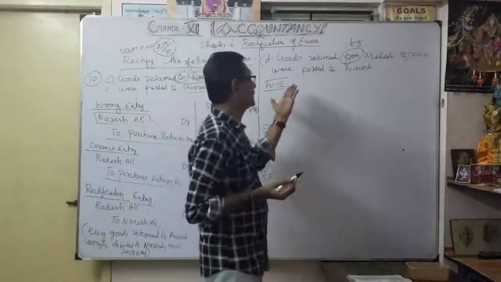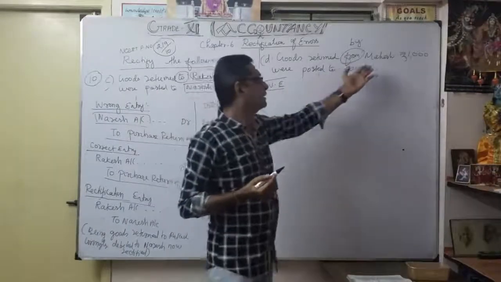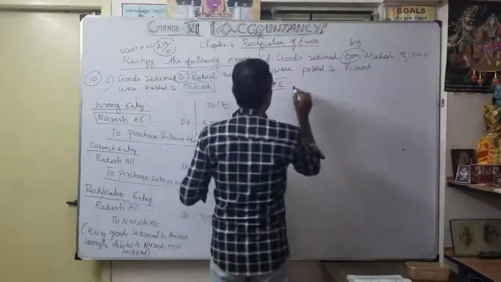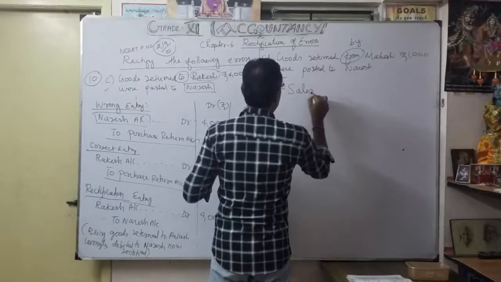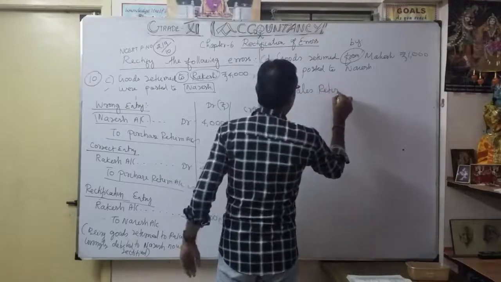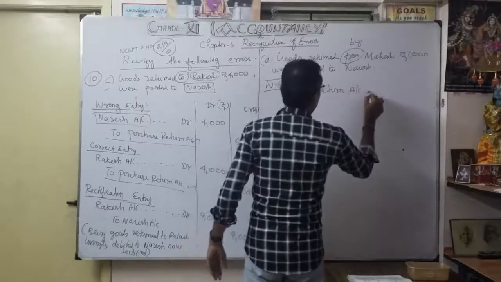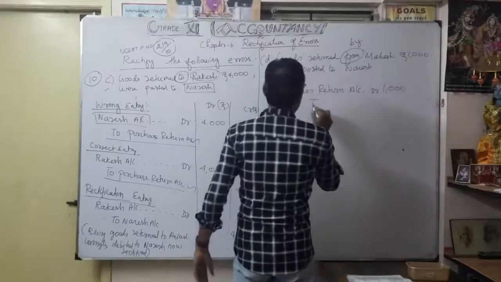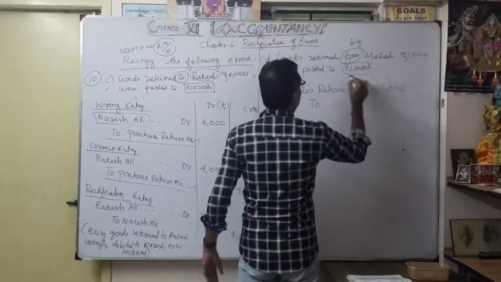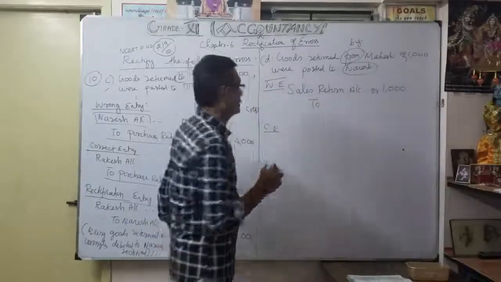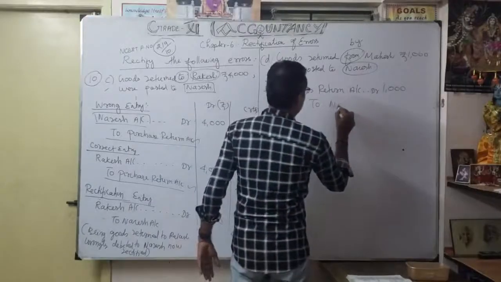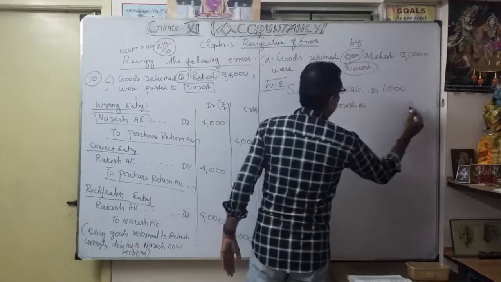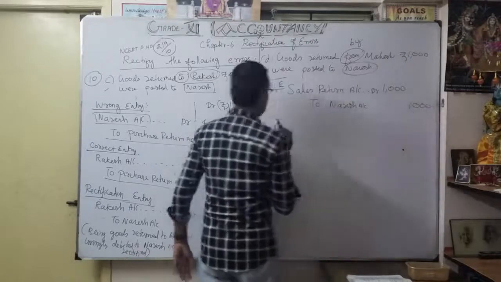So what happened? Actually, the return is from whom? Magesh, but it was posted to Naresh. Now let's see what the wrong entry is. As you know, return means sales return. Sales return account debit 1,000 to, so the wrong entry is what? Wrongly, Naresh was credited. Sales return account debit to Naresh account 1,000.